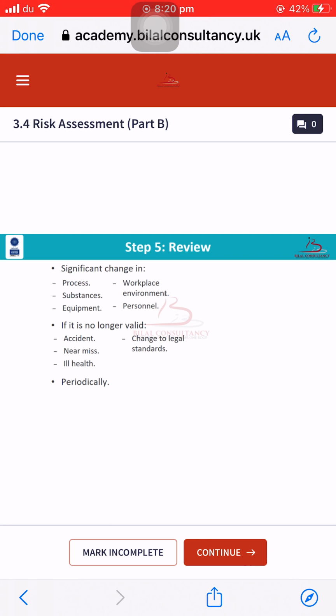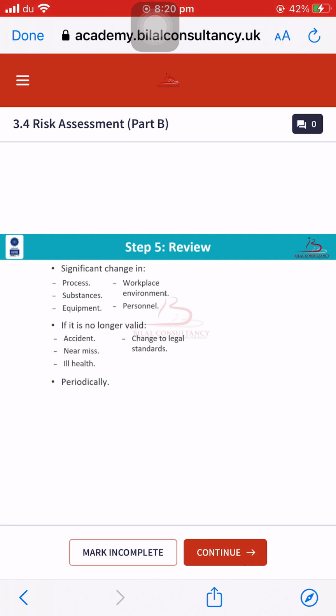you need to reconstruct the risk assessment and update it with the current risk level of the organization. At the end, the risk level needs to be periodically reviewed. During the regular reviews, the risk assessment needs to be periodically reviewed to keep it updated with the current risk level of an organization.